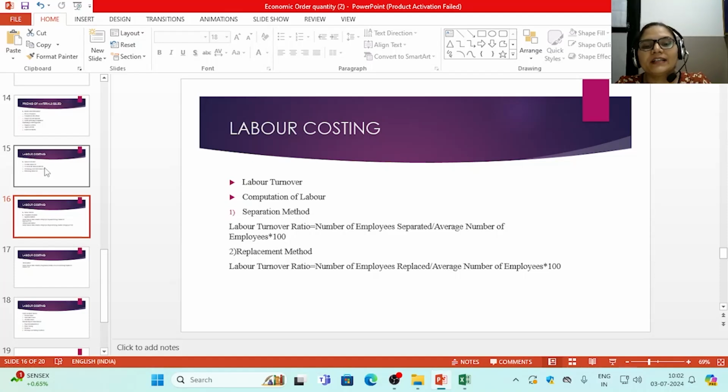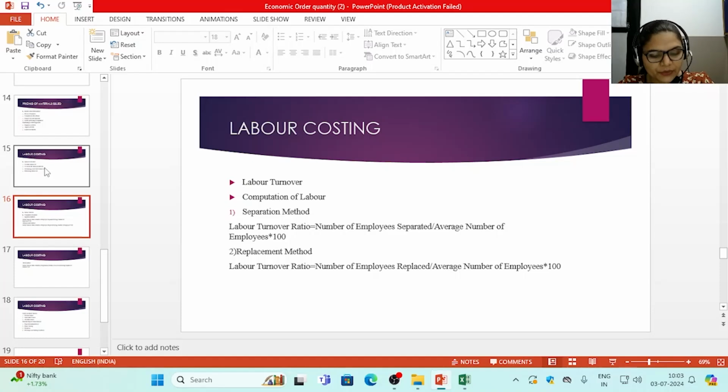A very important aspect in case of labor costing or labor control is labor turnover. So, what is labor turnover? Labor turnover is the change in the labor force of an organization during a period. Change in labor force takes place due to the following reasons: resignation by present employees, dismissal of employees by the management, recruitment of employees in place of resignation and dismissal, and to meet the needs of expansion, if any.